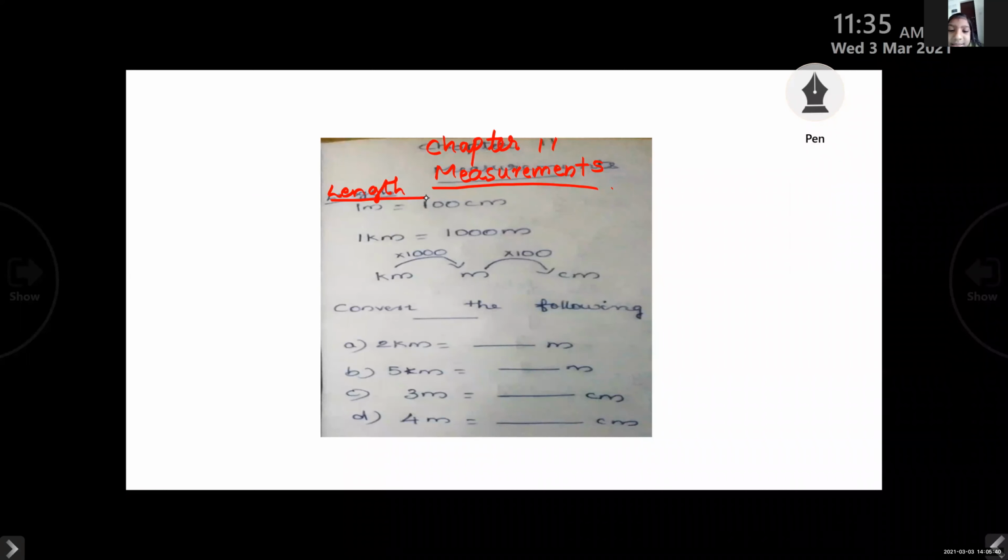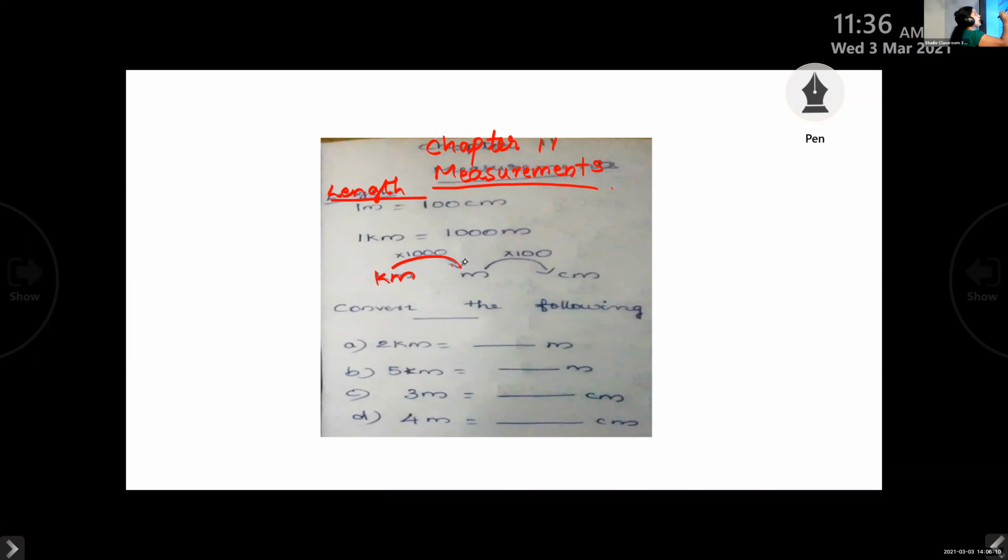You can write 1 meter equal to 100 centimeters, and 1 kilometer is equal to 1000 meters. So this is the way you have to do the conversion.